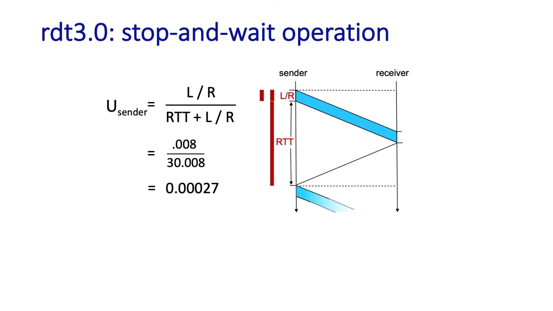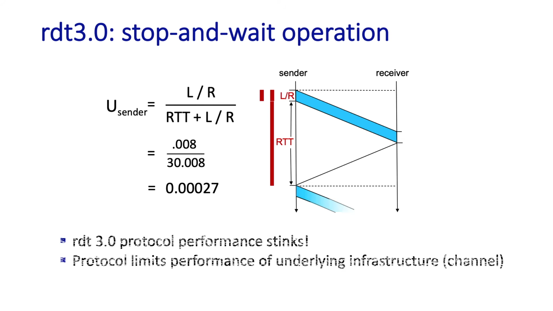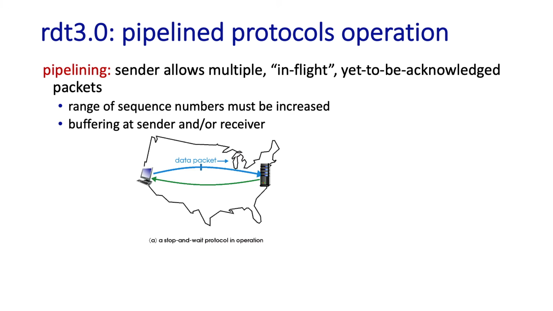Now, if we plug in the numbers, we see that the sender utilization is 0.00027, which is really bad performance. What we're seeing here is that the protocol limits the performance of the underlying infrastructure. Remember, we've got a gigabit per second channel, but we're hardly utilizing it at all because of the stop and wait behavior of RDT 3.0. This is what we're going to want to fix.